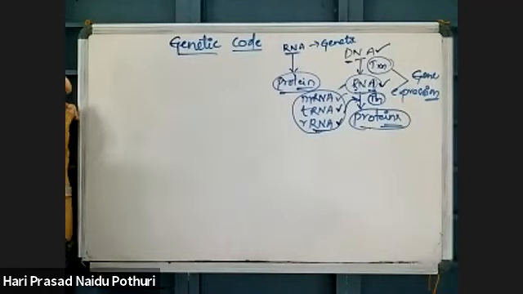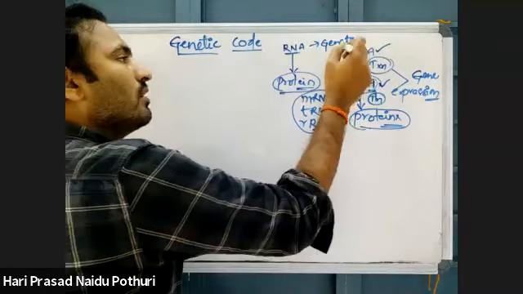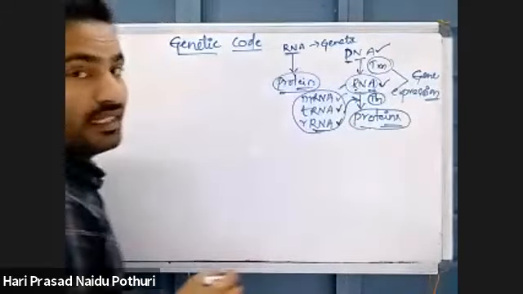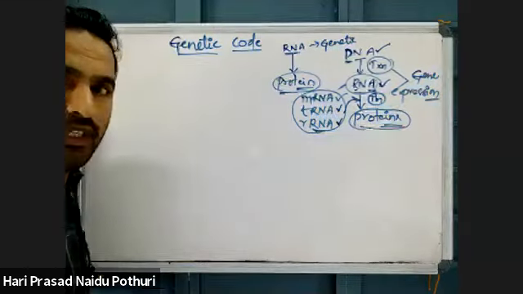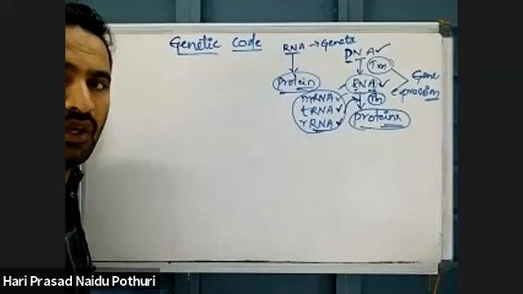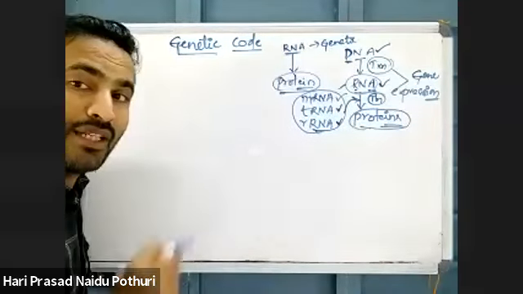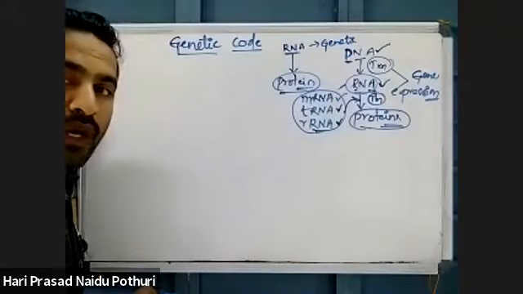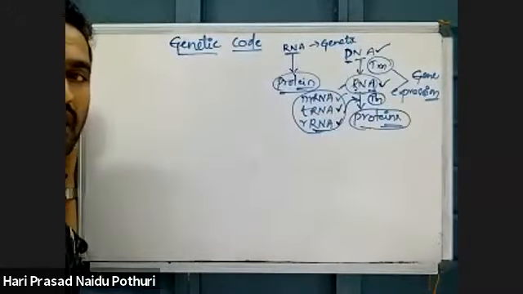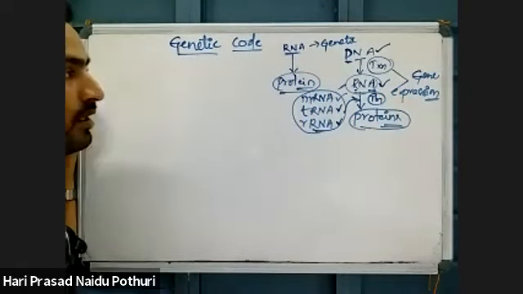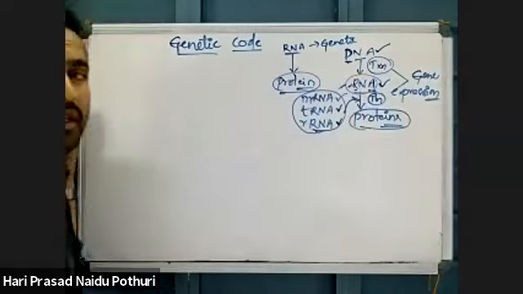What is transcription? The nucleotide sequence present in DNA will be decoded into an RNA nucleotide sequence. Here the template strand, having 3' to 5' polarity in the direction of RNA synthesis, will make an RNA molecule.